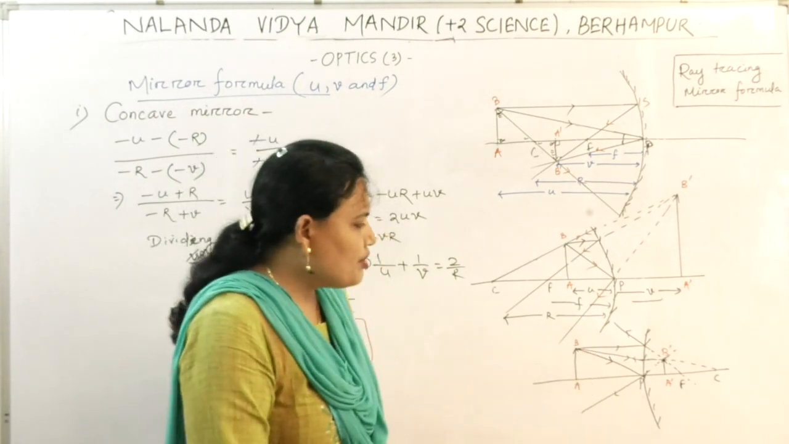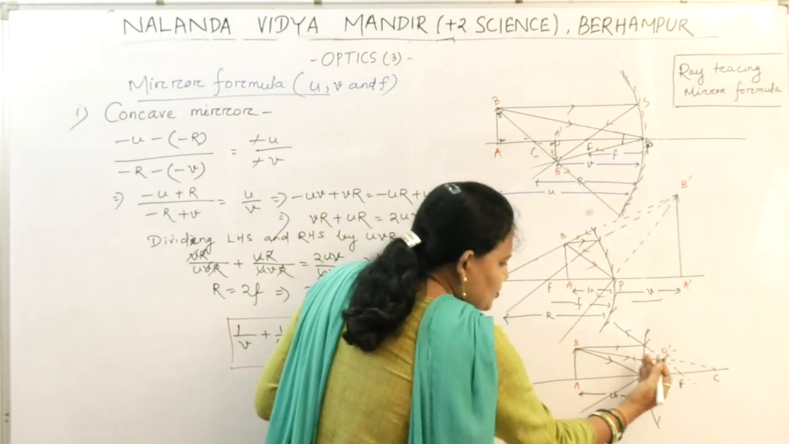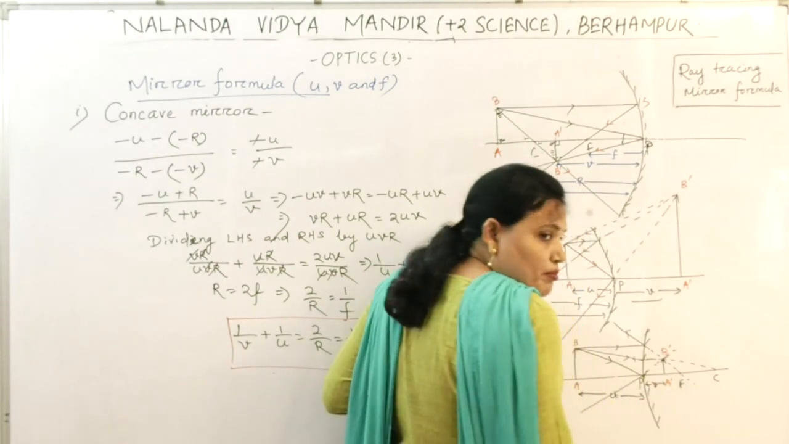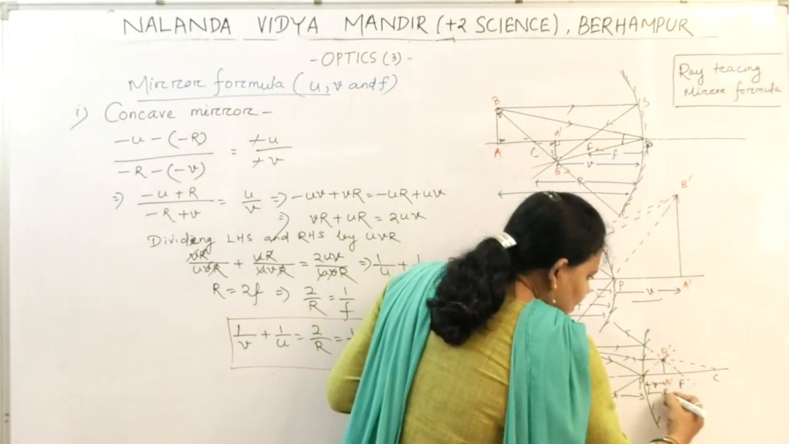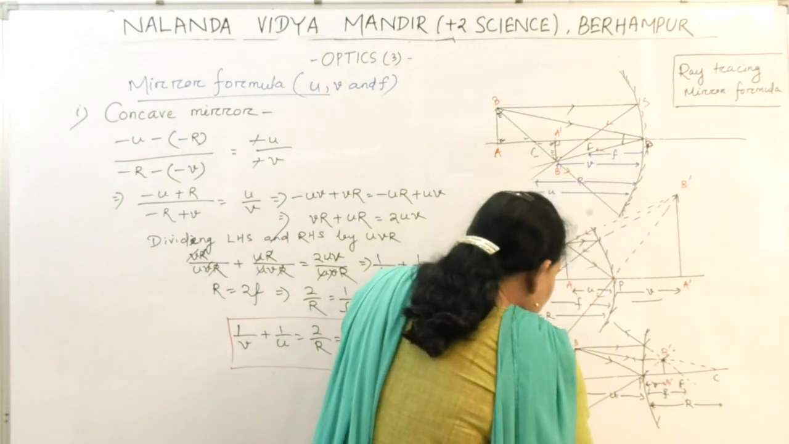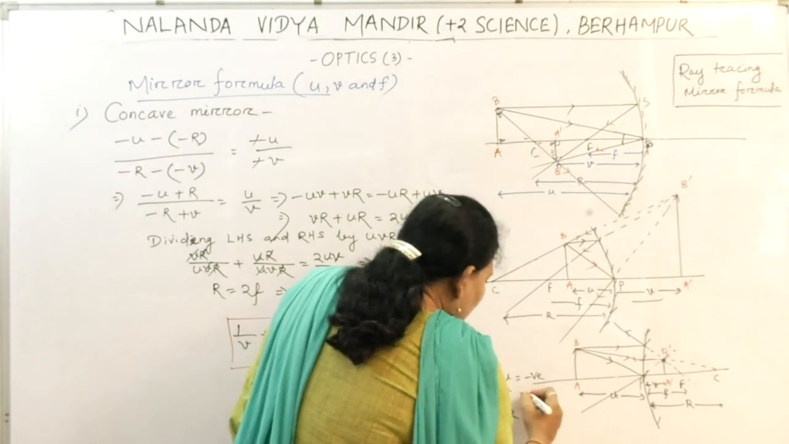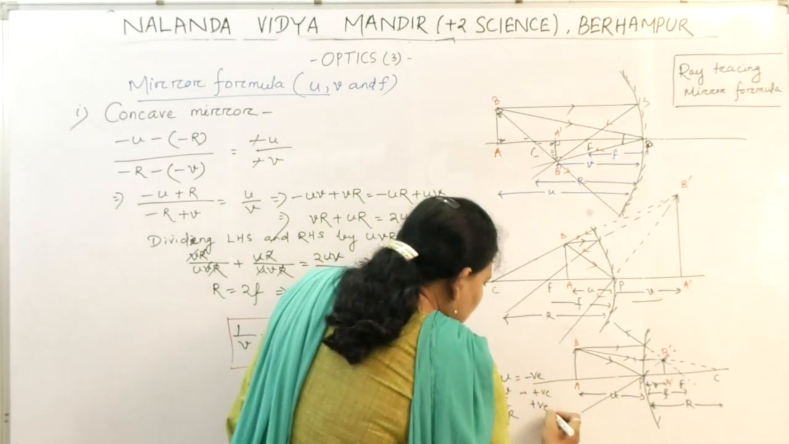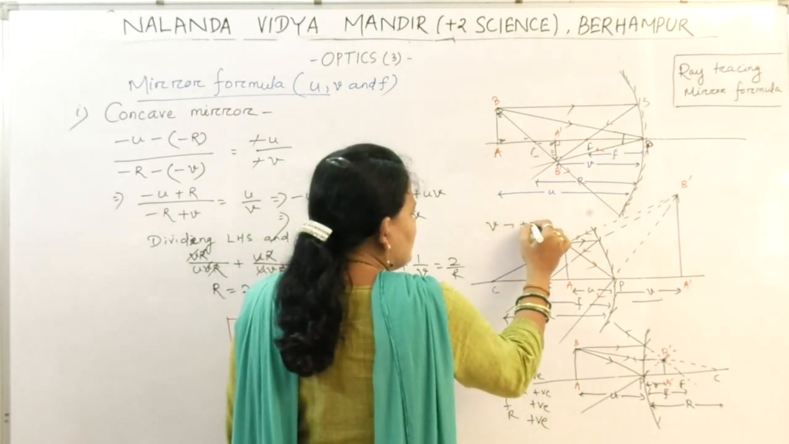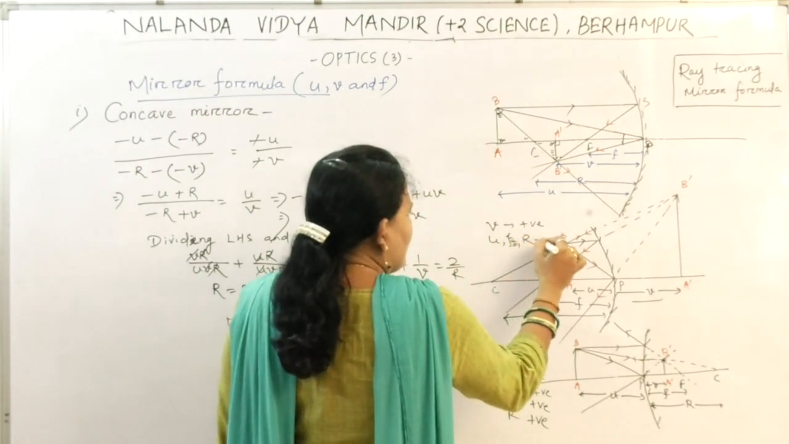Now here, according to the sign convention, your PA is U. The object distance is to this side, so it is minus U. The image distance V plus V. The focal length F plus F. The radius of curvature plus R. Here U is negative and V, F, R all are positive. So by taking the sign convention, here V is positive, and U, F, R negative.